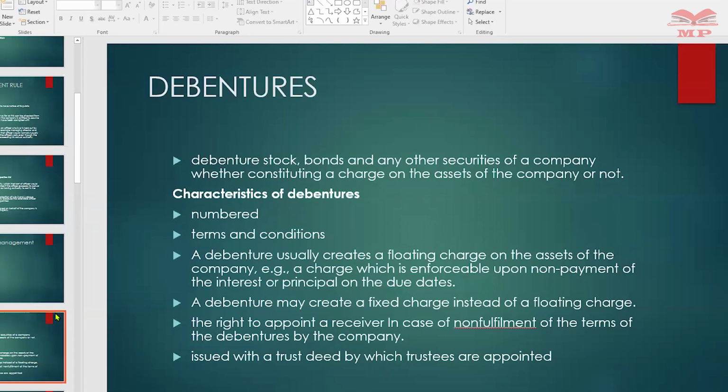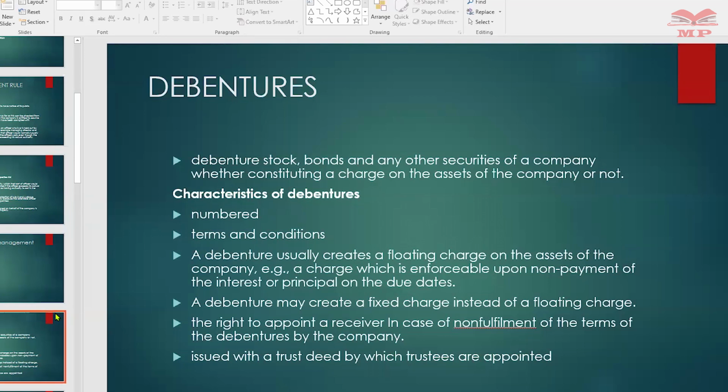A floating charge is not fixed on any particular asset per se. So when money is raised, you have a group of assets. Once you are unable to pay, any of these assets can be sold off to pay this debenture holder, the one who gave you the money.